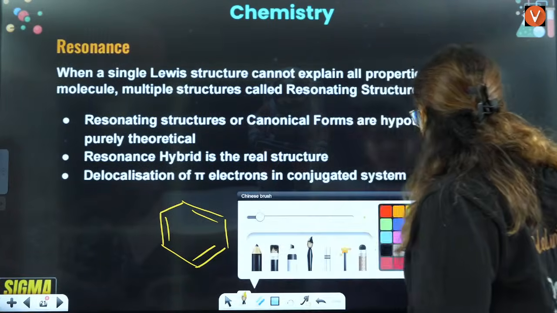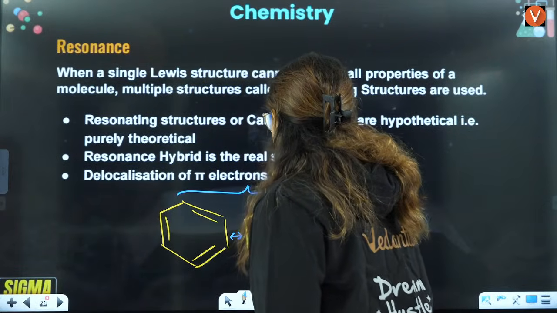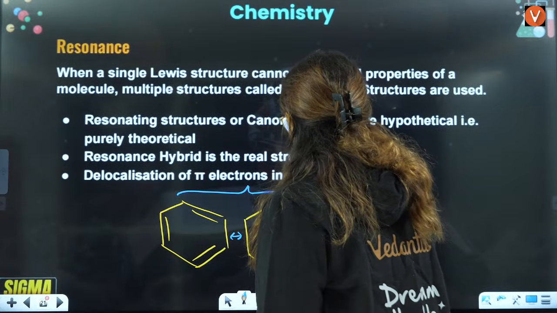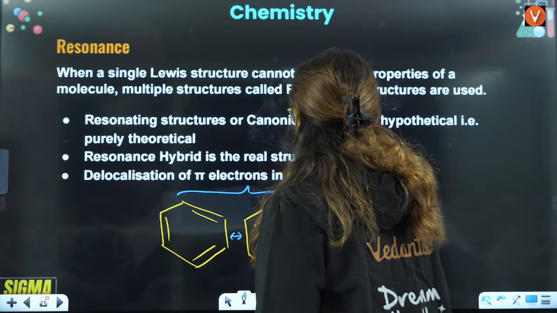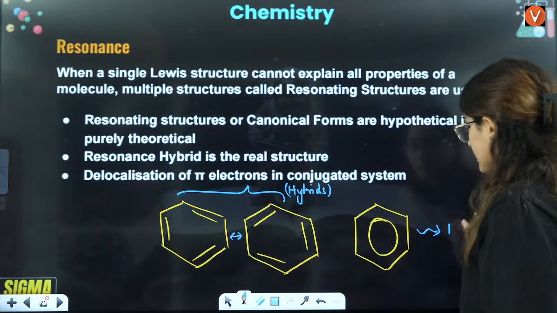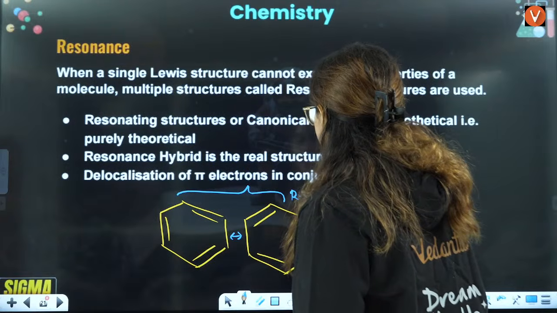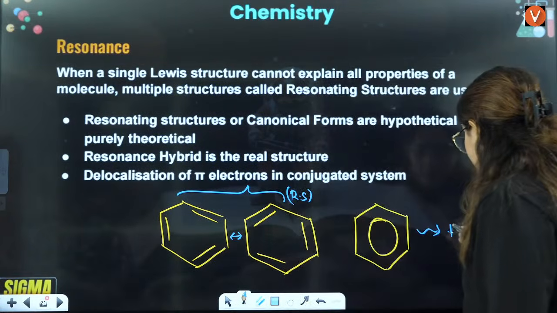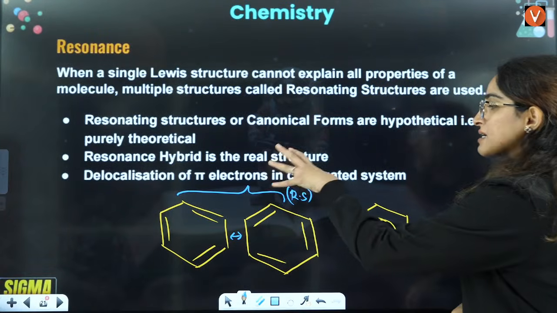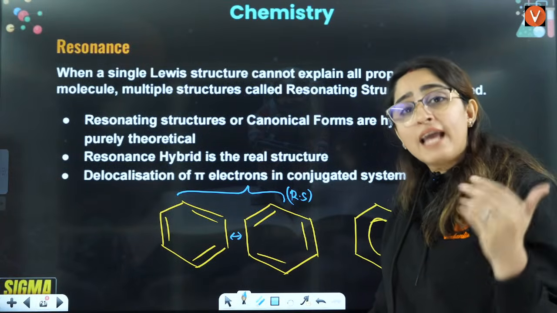So what we say is that these two are the resonating structures, and this one is the resonance hybrid. These are hypothetical structures that we draw, right, to understand the reactions, right?